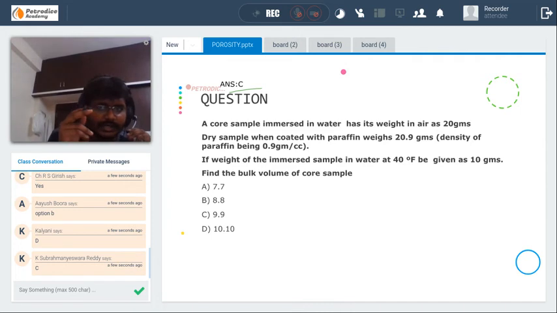In the before question, does anybody have any doubt? You can raise your hand, or you can ask through private messages also.